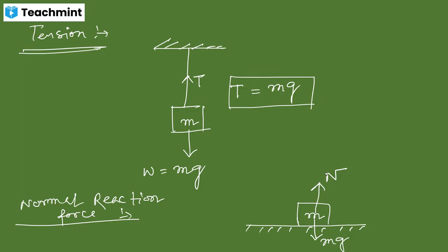In this case, the weight of the object is working in the downward direction, and the normal reaction force is working in the upward direction, directly opposite to the weight of the object. So I can say in this case, the normal reaction force equals the weight of the object. Is it clear? Yes, sir. Okay. Now, up to that much you can write it down, then we'll proceed to the next one because I have to change the slide.